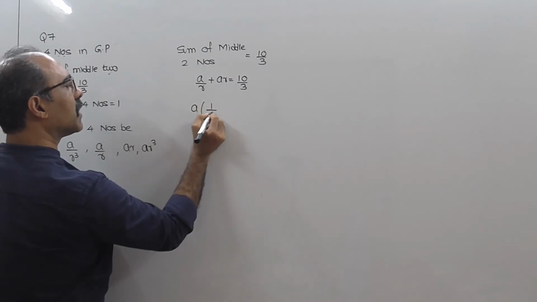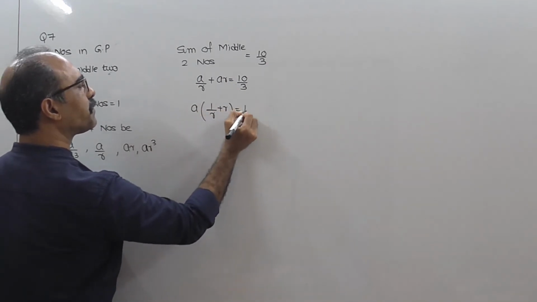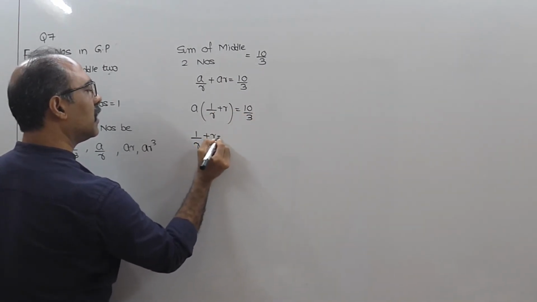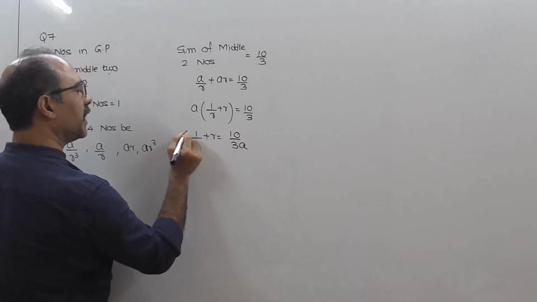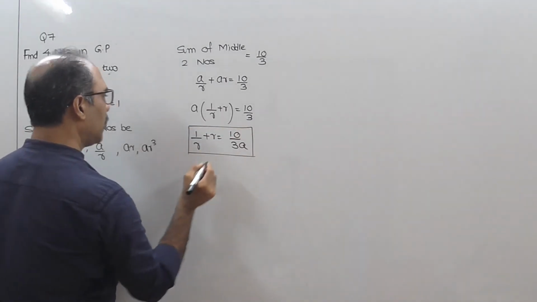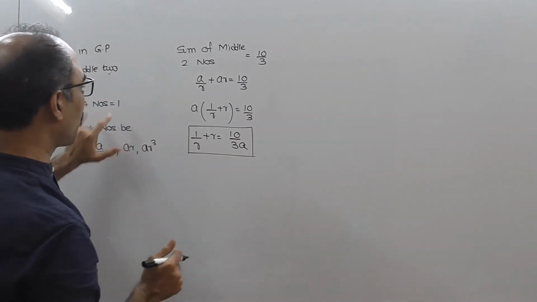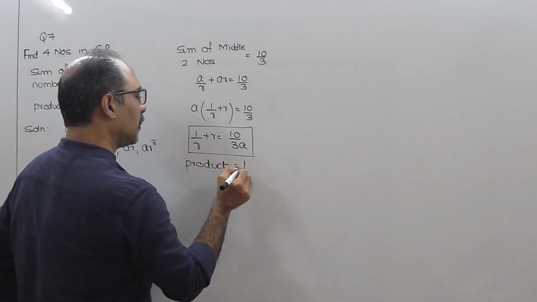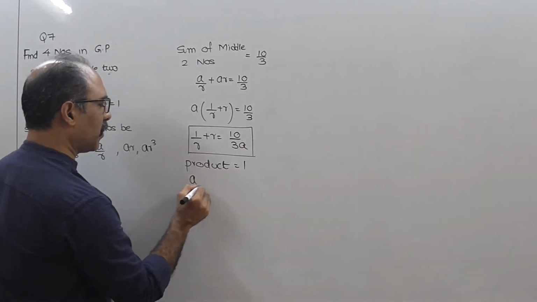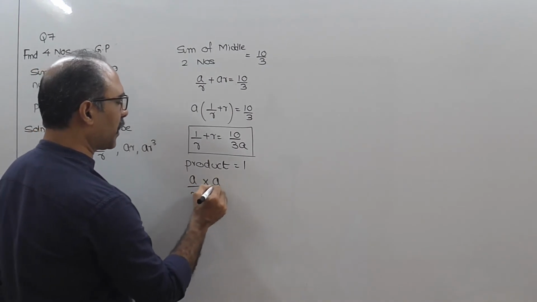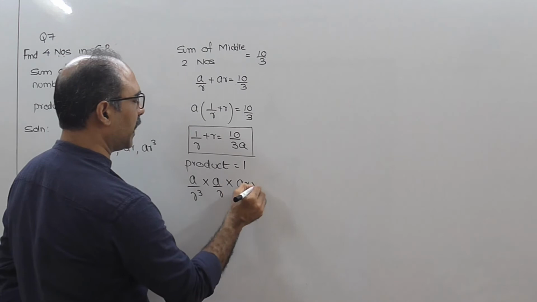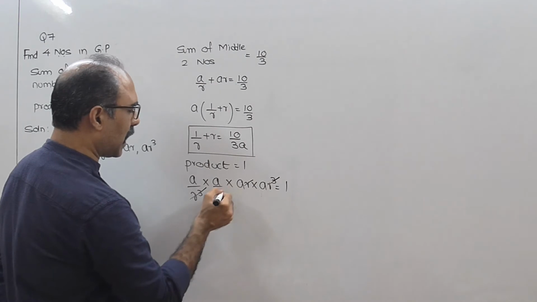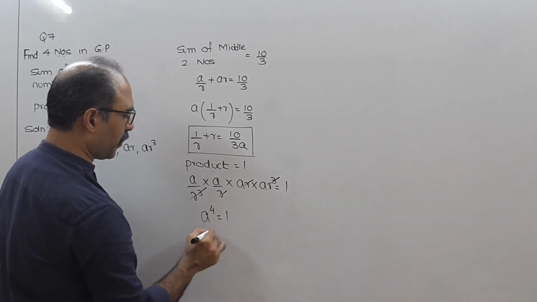Same thing, take A common: 1 upon R plus R equal to 10 by 3. Push the A down, 1 upon R plus R equal to 10 upon 3. We cannot go further than this, leave it. Then they say that the product is 1. Product equal to 1 means multiply all four numbers: A upon R cube, A upon R, AR, AR cube equal to 1. So R cube, R cut, you get A raised to 4 equal to 1.